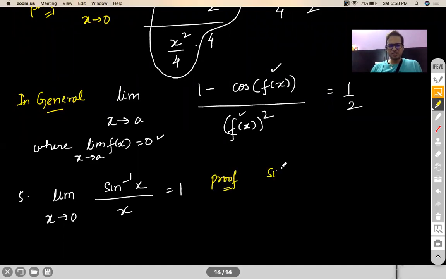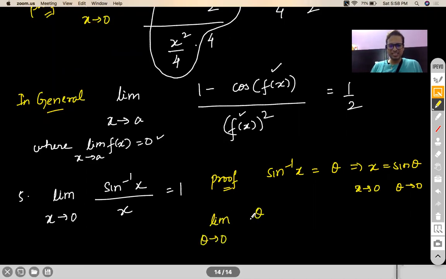Let's say if you call sine inverse x as theta, then x will become sine theta, right? So as x tends to 0, even your theta will tend to 0, right? So this entire problem converts to limit of theta tending to 0, theta by sine theta, which is just the reciprocal of what you saw just now. So that limit will still be 1.